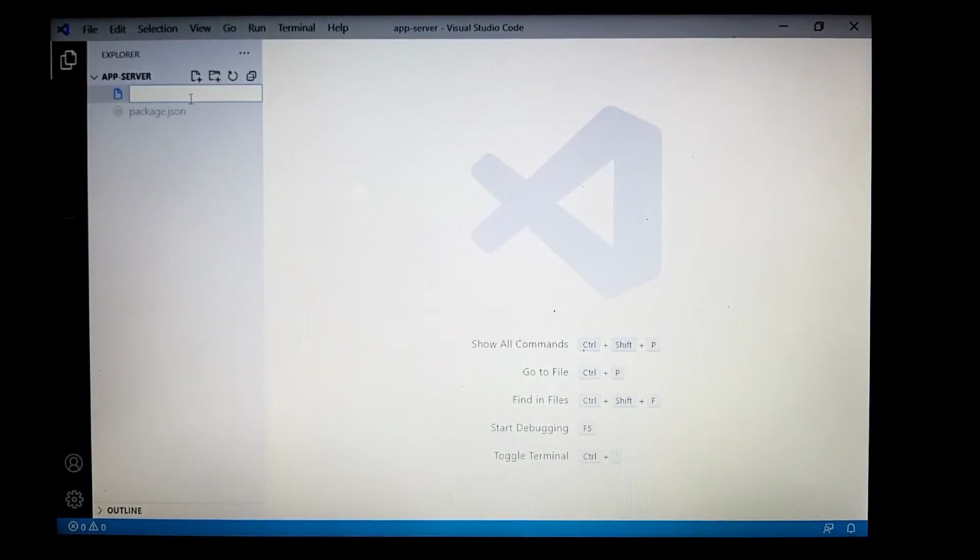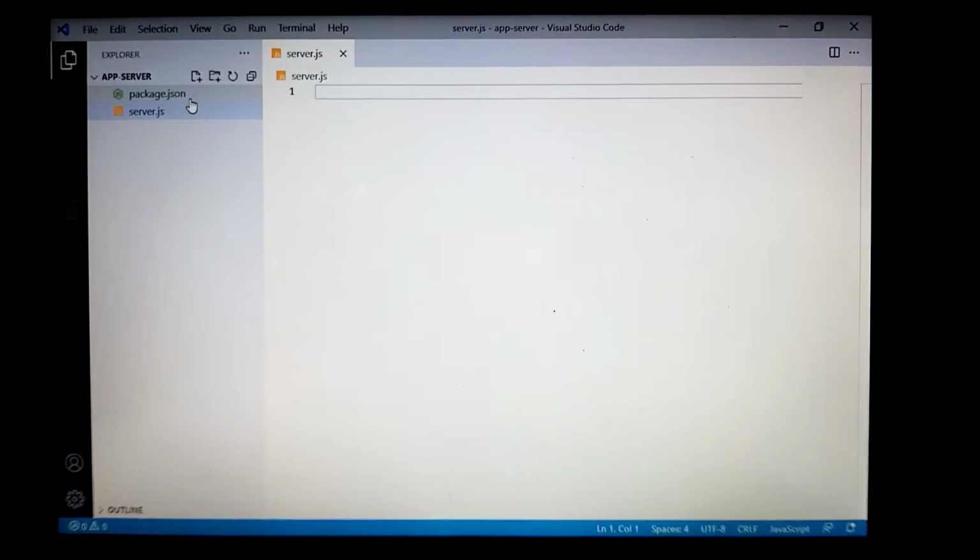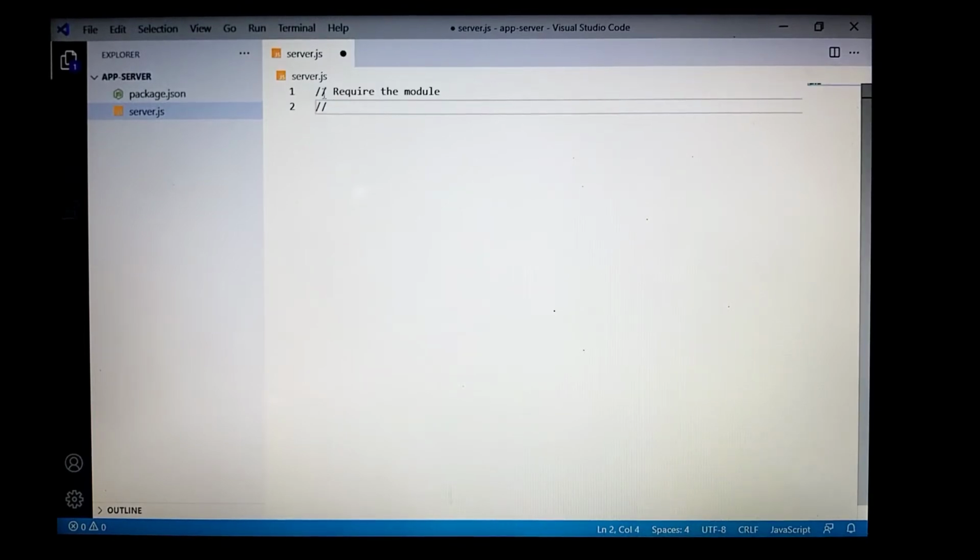Now, we will create a new file called server.js. To create a server, these are the things that we are going to do. First, we will require the module. Then, we will initialize the port.